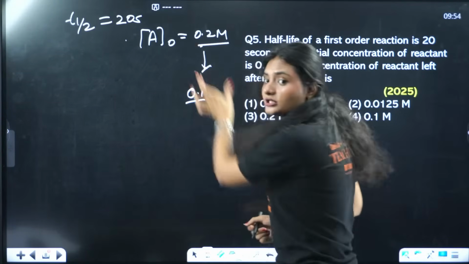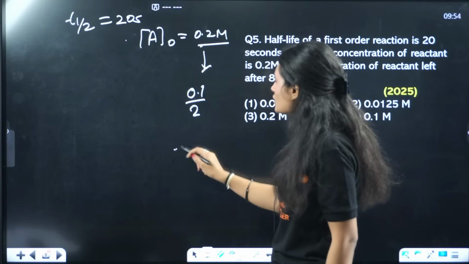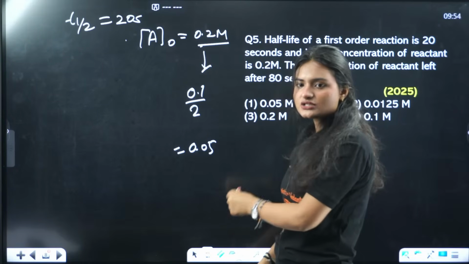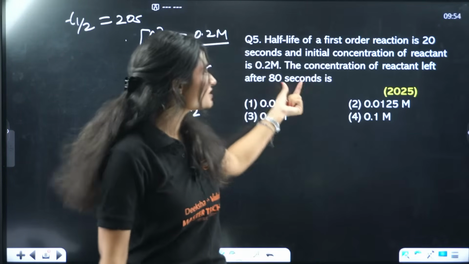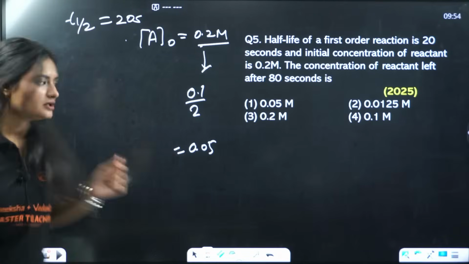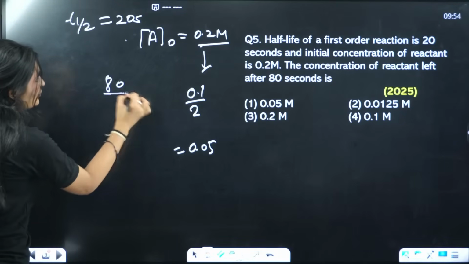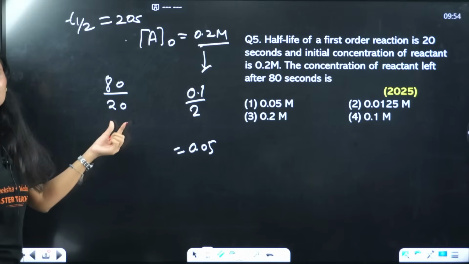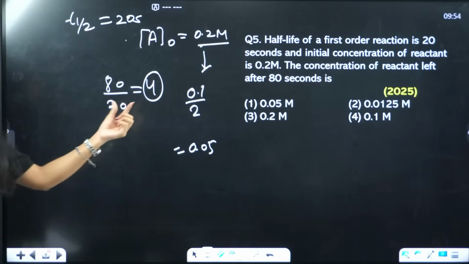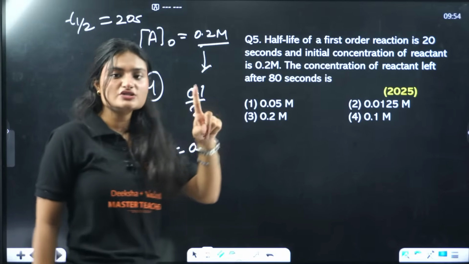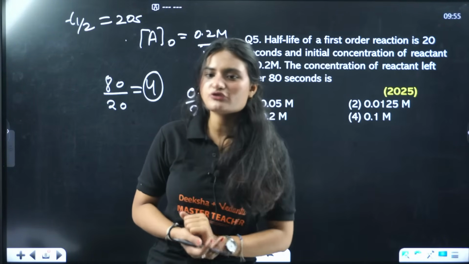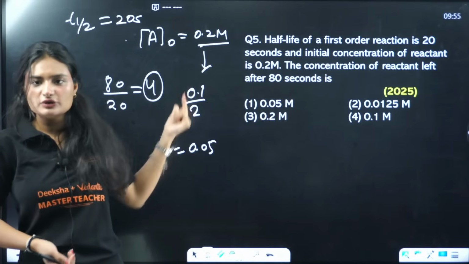This amount will also get halved, right? And in the next 20 seconds also. So how many half-lives are possible in this 80-second timeline? You have 80 seconds, and one half-life is of 20 seconds. So that means we have 4 half-lives. That means the reactant concentration will be halved 4 times. It's not a straightforward calculation. You can't just divide it by 4 and get the answer.